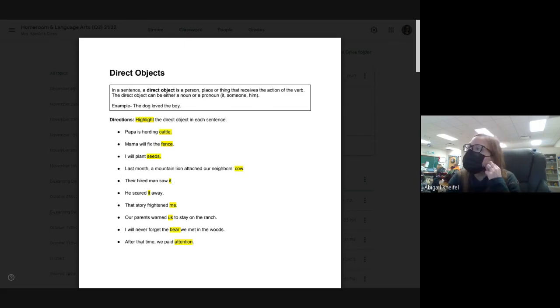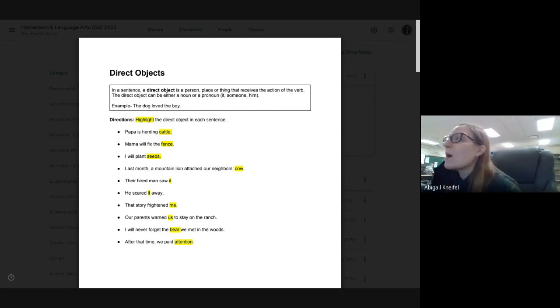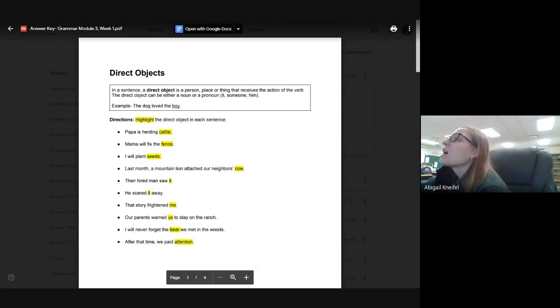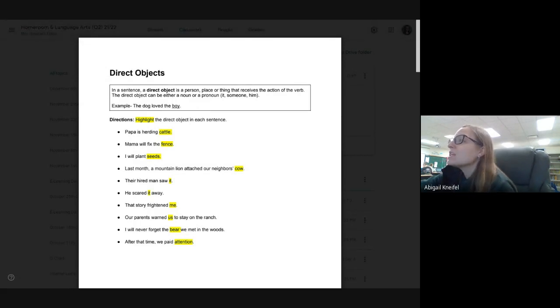All right. So we did all of this together when we went over it. So remember, the direct object in the sentence is the person or the thing or even the pronoun that is receiving the action of the verb. Remember, the action is the thing that you can do. So we did all of this together. So remember, we were to highlight the direct object.